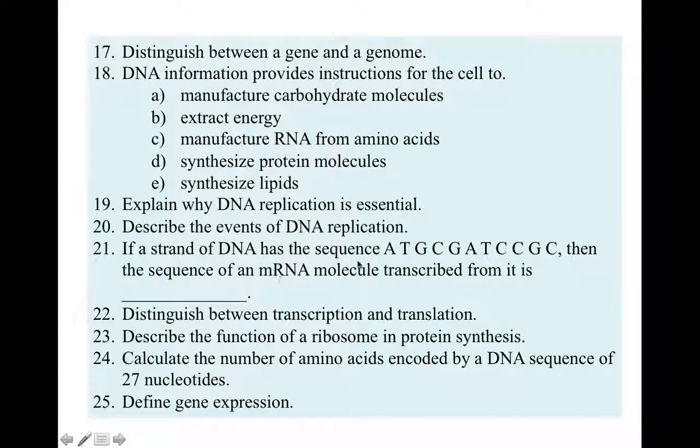Now, if I change this question and say, if a strand of DNA has a sequence of such, then the sequence of the complementary DNA molecule replicated from it will be, then I will use a thymine. I'm not going to use a uracil, so I will put T, A, C, G, C, T, A, G, G, C, G. Okay, so the trick will always be in the A and the T.